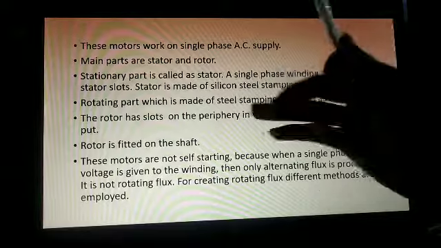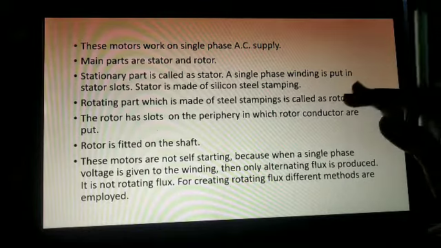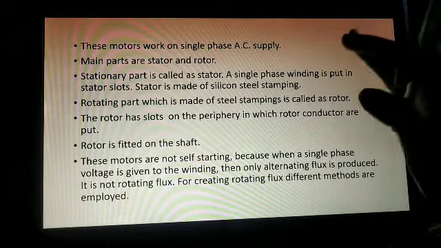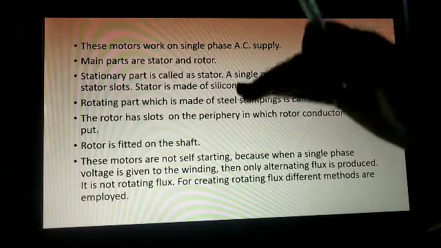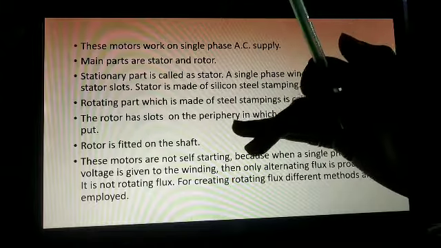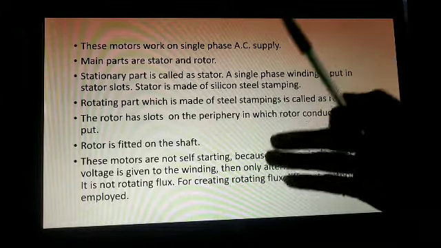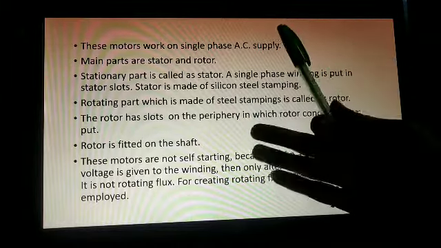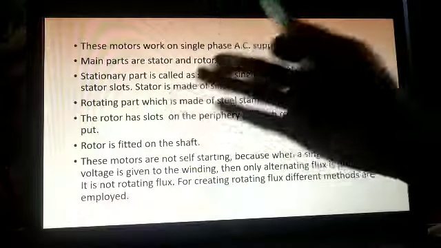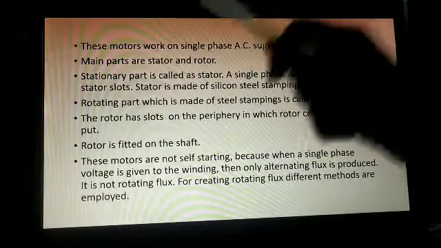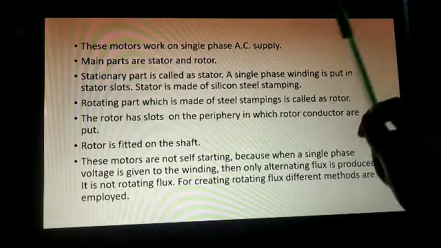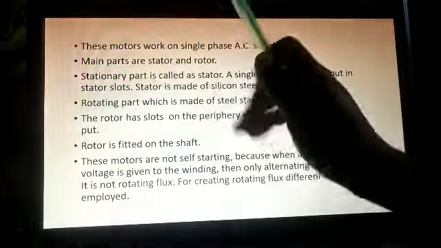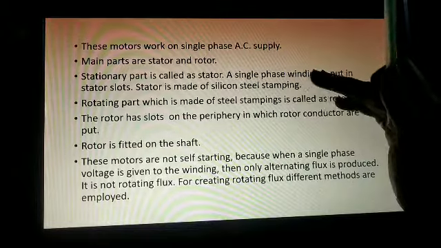Now we are dealing with single phase motors, right? What does it mean by single phase? That means these single phase motors will work on single phase AC supply. Three phase motors will work on three phase AC supply. So here the first point is: these motors work on single phase AC supply. Clear? This point is clear.